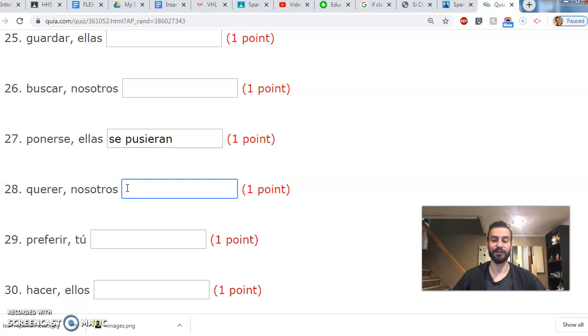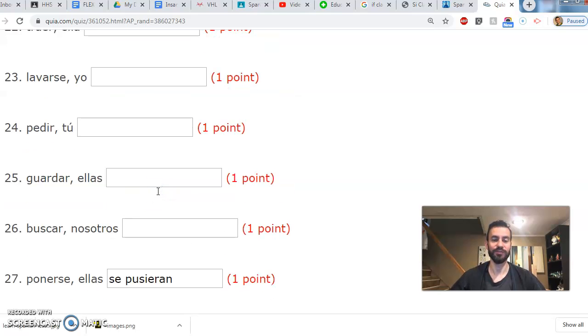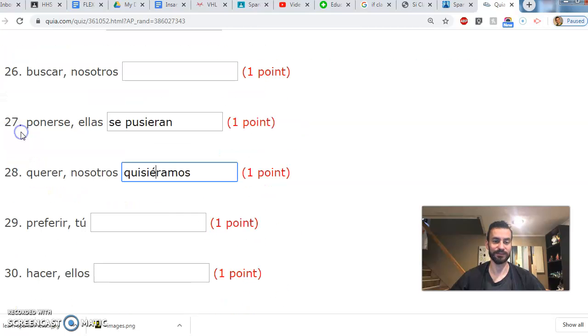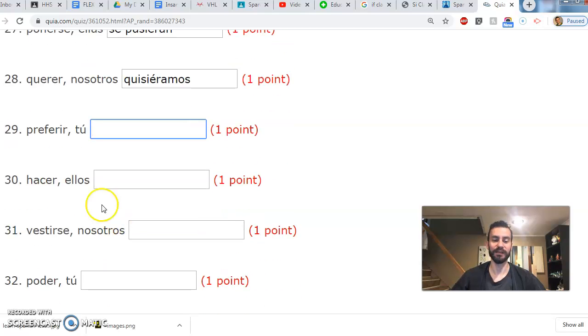And we've got one more here, querer. Querer is irregular in the preterite. Quisieron. Drop the -ron. Quisiéramos. So we have to change this letter and make it into an accent. So quisiéramos. Tú, preferir, that's a boot verb.